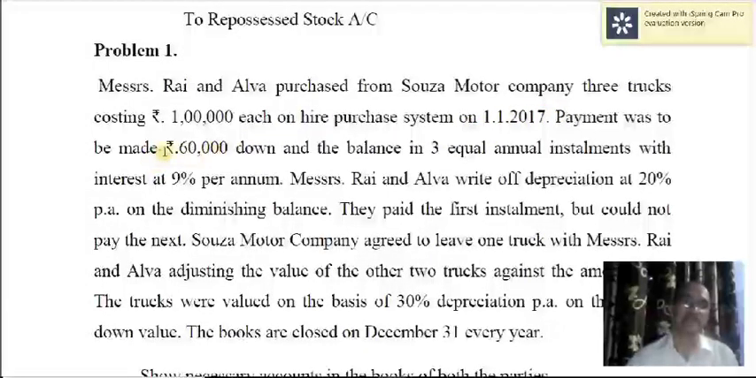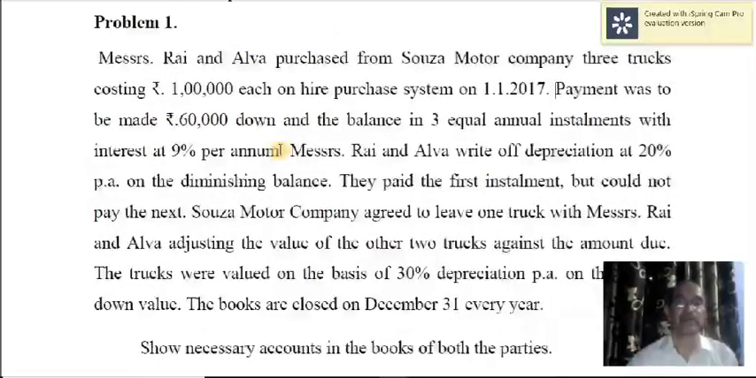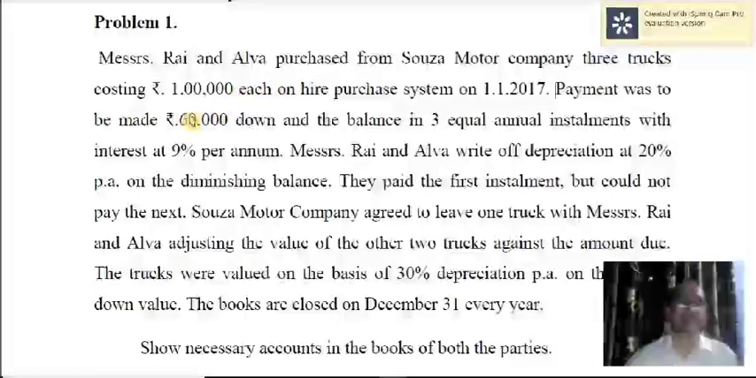Payment was to be made as follows: 60,000 down. Down means down payment, that is the initial payment. 60,000 down in all, not for each truck. For all the trucks together, it is 60,000. The balance in 3 equal annual installments with interest at 9% per annum. That means 1 lakh into 3 is 3 lakh, 3 lakh minus 60,000 is 2 lakh 40,000, divided by 3, so that comes to 80,000.